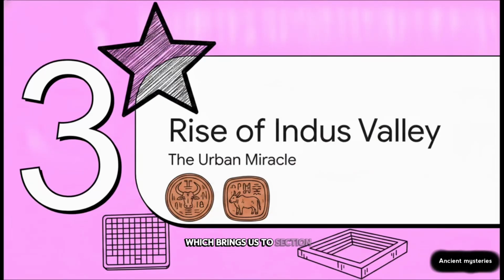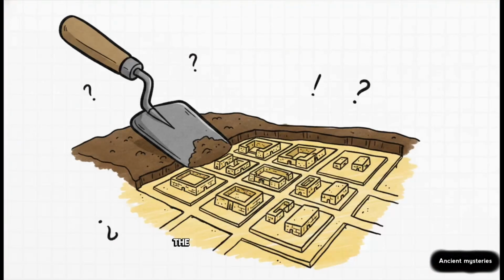Which brings us to Section 3, Rise of the Indus Valley. The urban miracle. Put a giant star next to this in your notes, class, because this is the absolute centerpiece of our syllabus. The discovery of this civilization completely turned history on its head. For a very long time, colonial historians pushed this myth that ancient India was somewhat backward or uncivilized until outsiders showed up. But then Daya Ram Sahni excavated Harappa in 1921, and R.D. Banerjee excavated Mohenjo Daro in 1922.